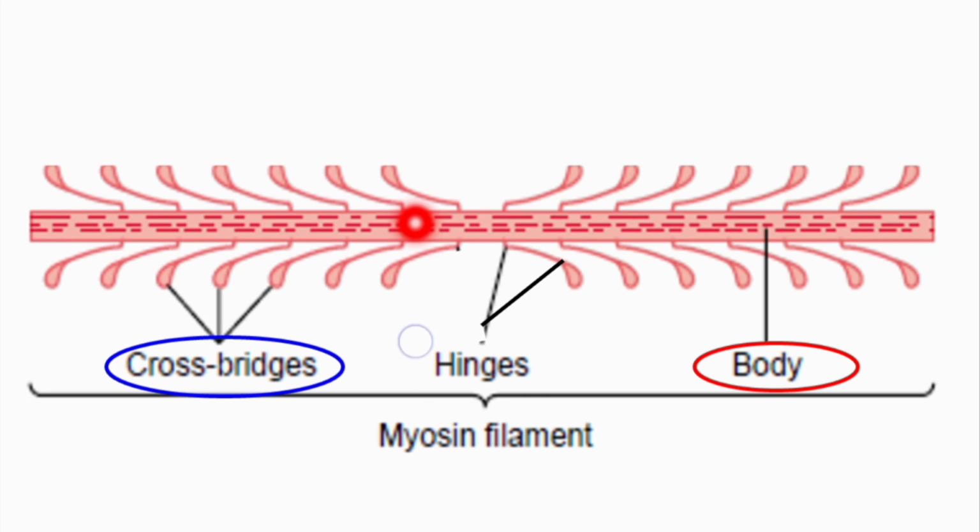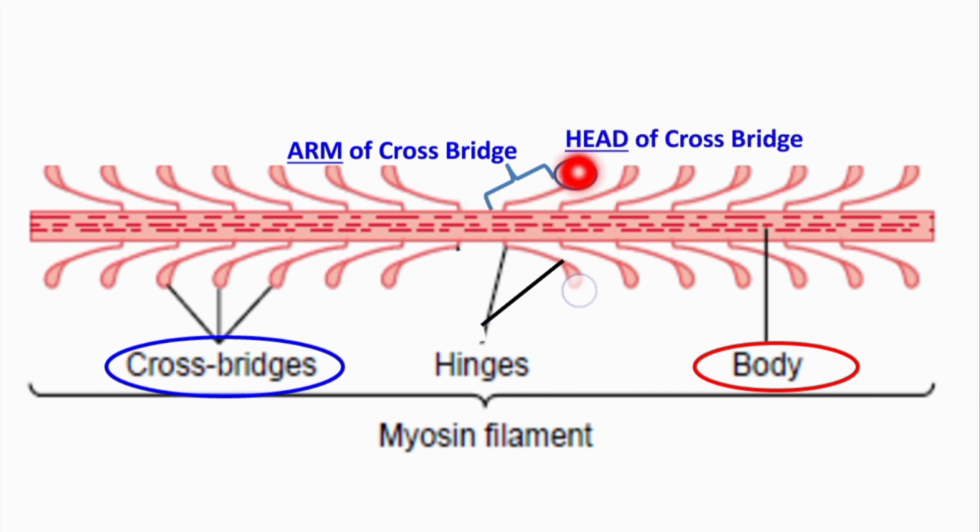And then what is this cross bridge? Basically, this cross bridge is also formed by a portion of the tail. One portion of each myosin molecule protrudes out in this form and forms the cross bridge. Now, the cross bridge again consists of two parts. This is the arm of the cross bridge, and this is the head of the cross bridge.